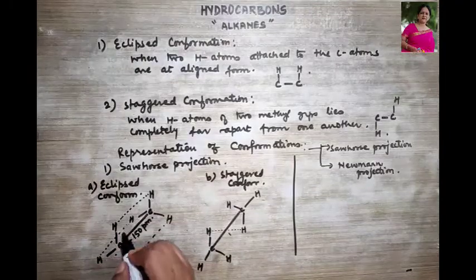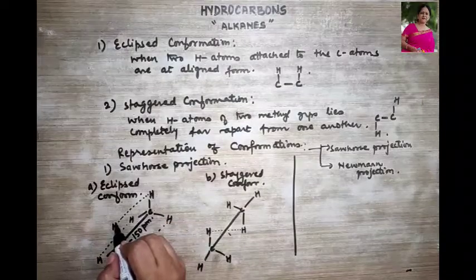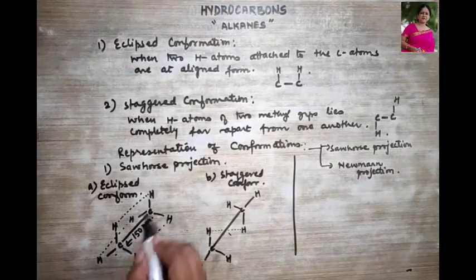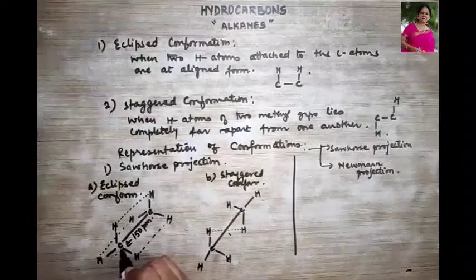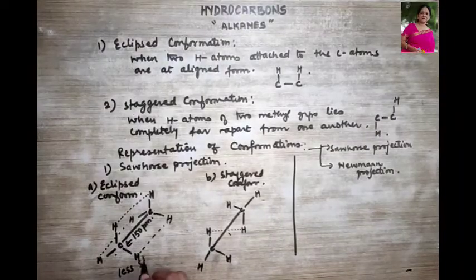Okay. Over here, this hydrogen is closer to this hydrogen, right? And therefore, the charge is also the same. Repulsion takes place. Even the torsional strain is more. Therefore, this is less stable.